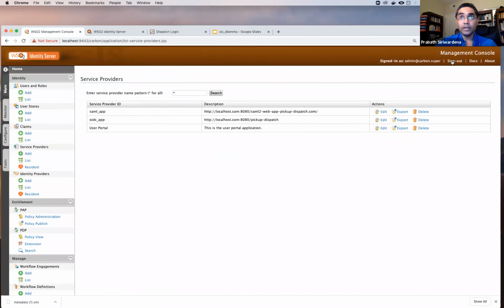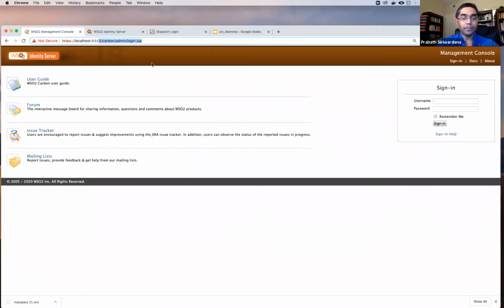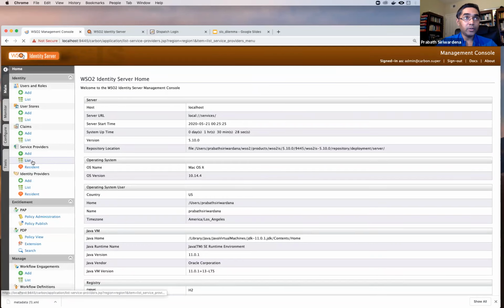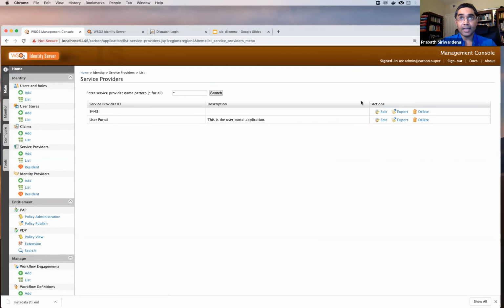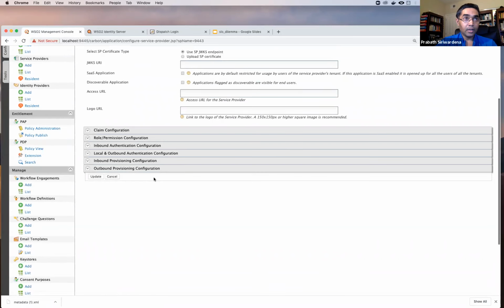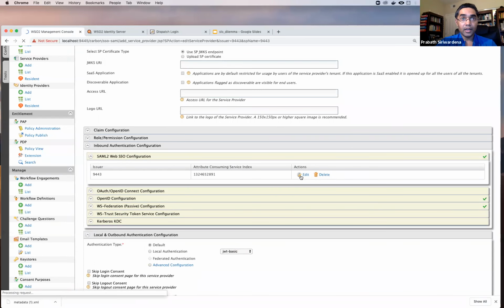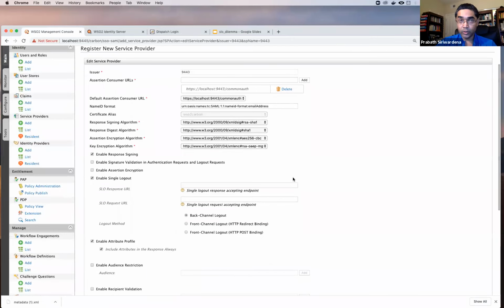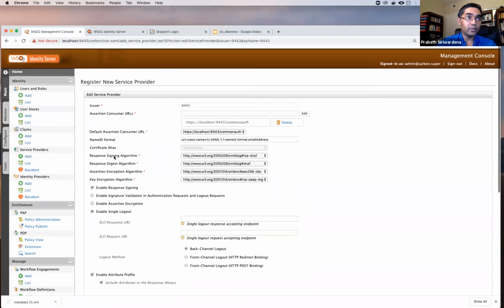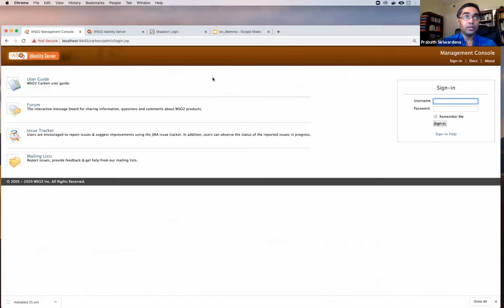Okay. Now let me show you the configuration in the 9445 IDP. Okay, I'm on 9445. If you go here, I have introduced 9443 as a trusted service provider. Now you expand the inbound authentication configuration, this one, SAML. Here I have set the configuration related to the 9443 IDP. So I have enabled single logout as well. Now let's sign out and see how this works. Let's pick the URL, go to 9443 again.